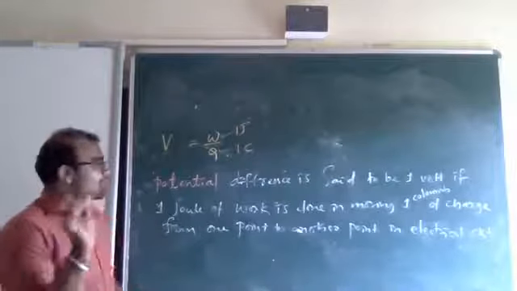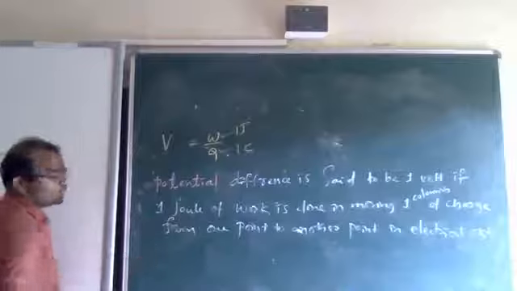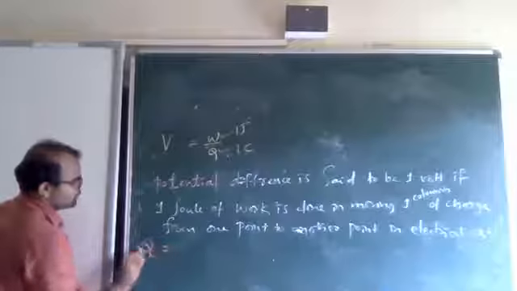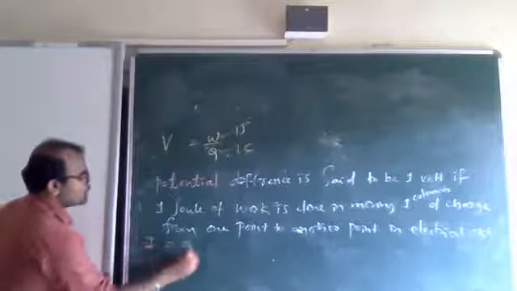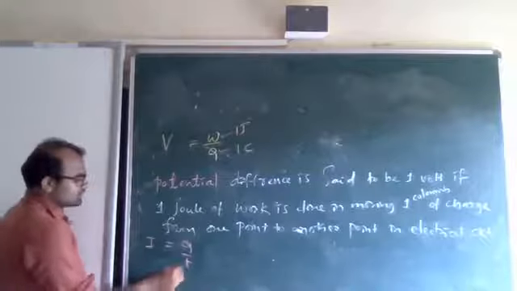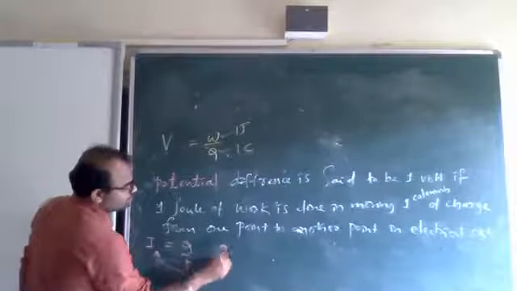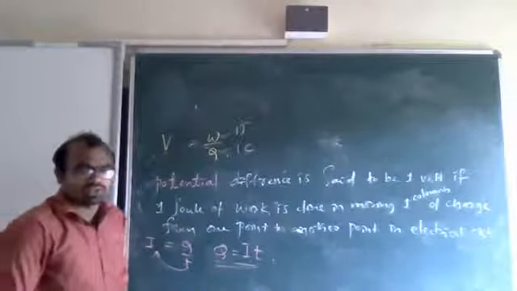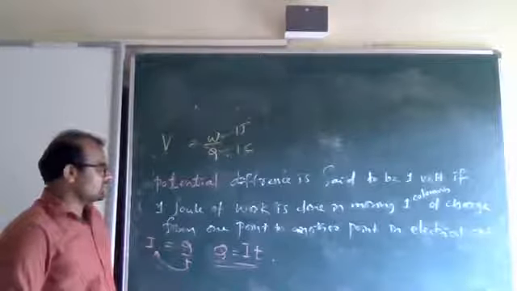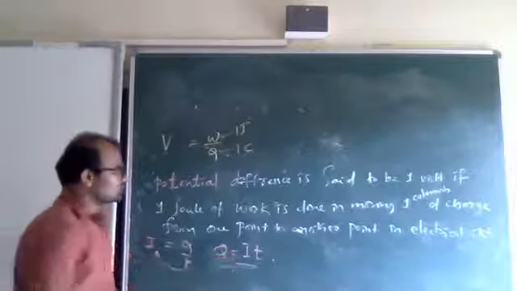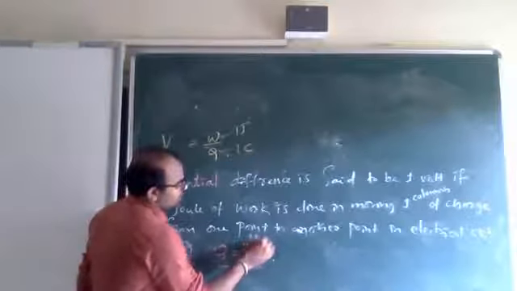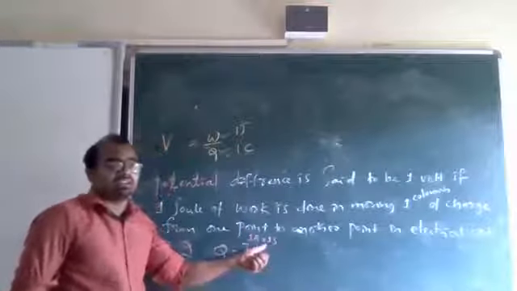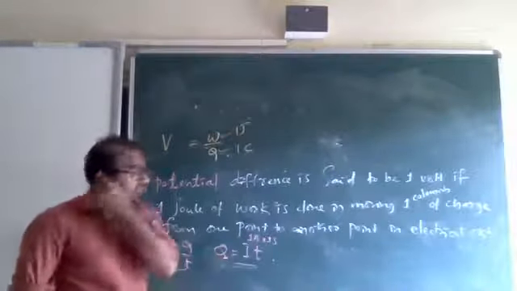And lastly, one question they might ask: define 1 coulomb of charge. For that you have to go for the first formula. I is equal to Q by T. I can bring T to this side, so Q is equal to IT. On this basis we define 1 coulomb of charge. If 1 ampere of current flows for 1 second in an electrical circuit, then we say that it is 1 coulomb of charge.